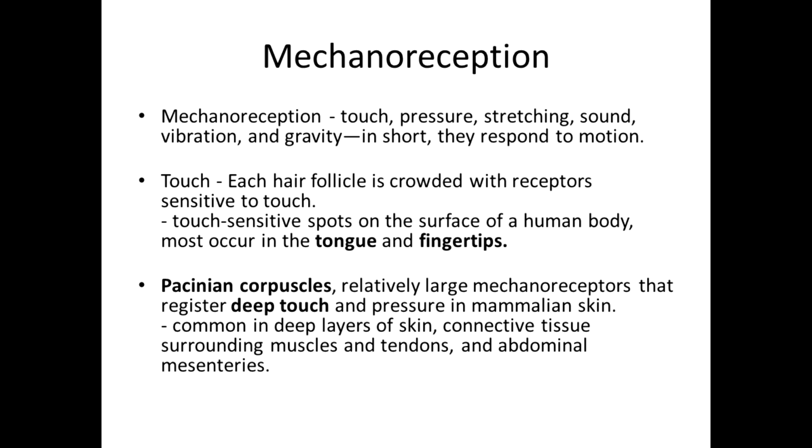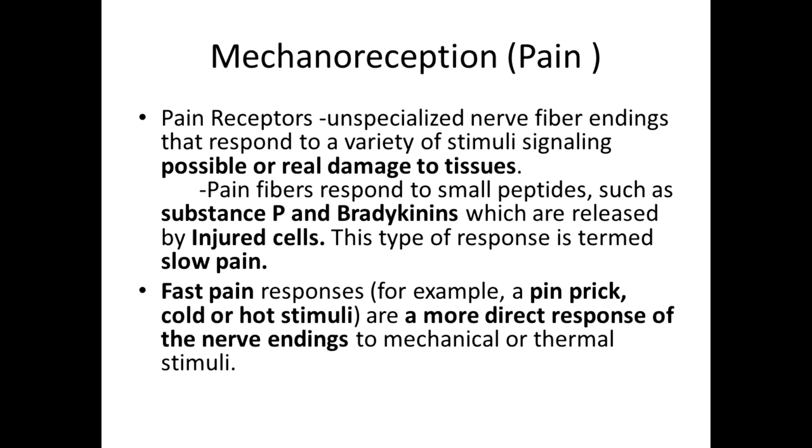Then the Pacinian corpuscle, relatively large mechanoreceptors that register deep touch and pressure in mammalian skin. Just common in deep layers of skin, connective tissue surrounding muscle, tendons, abdominal movements. Just remember the word deep touch. If there's something touching very deep with high pressure in your body, you'll feel it.